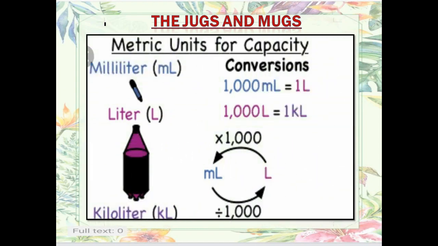Now, metric units for capacity. What units do we use for measuring capacity? Milliliter is written as ml, liter is shown as L, and kiloliter is shown as KL. Now when we convert milliliter to liter, what do we do? We divide, as I have shown in the figure. When we are coming from milliliter to liter, we divide by 1000, and from liter to milliliter, when we change, we multiply by 1000.